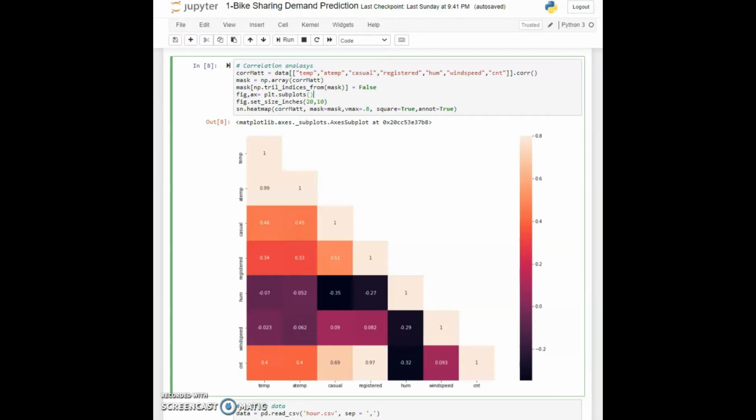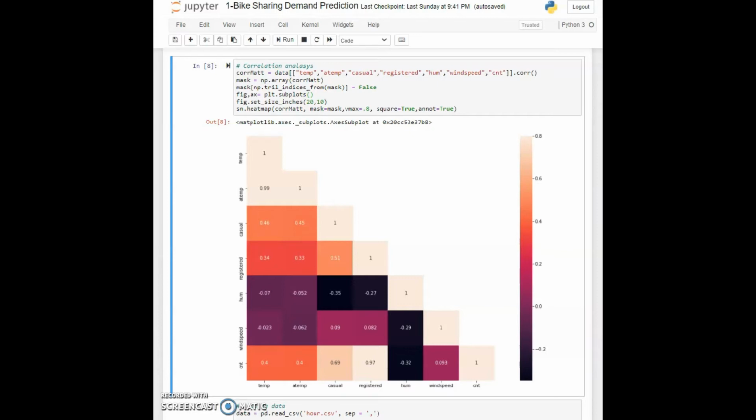And we will also remove casual, because casual and registered are highly correlated with each other, and we want to remove them. So that is what we observe from our correlation analysis. We learn that we are having a lot of outliers, and we don't want to fiddle around with this dataset anymore, and we need to remove the two highly correlated features so our model won't be invalid.